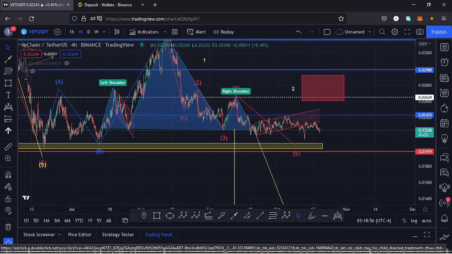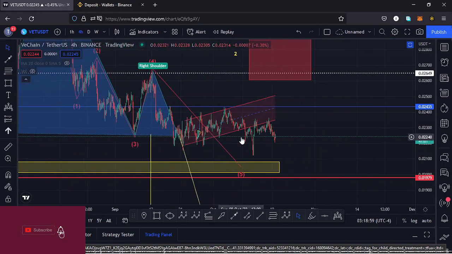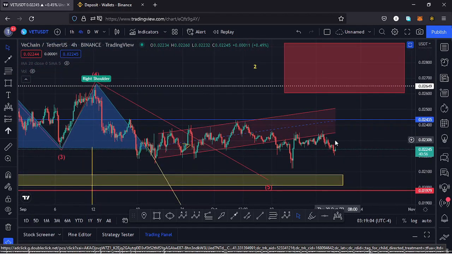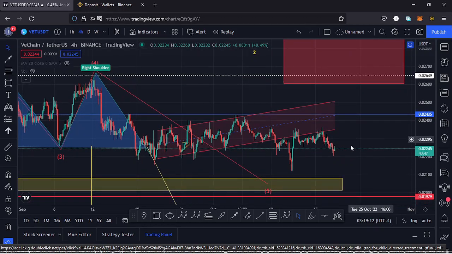Also giving a short-term scenario of what can play out here on the Vechain chart within this consolidation right here. After forming that right shoulder of that head and shoulders pattern, you can see we have been trading within a channel, and Vechain has continued to respect this channel, giving us more than 3 touch points, and at some point right here we saw a breakout out of the channel to the lower side. We even saw a retest of the lower side of the channel, but the retest is not yet a success because you can see we came back up here into the channel once more, so another breakout out of the channel once more, another retest, and right now we are still yet to see that breakout to the lower side.